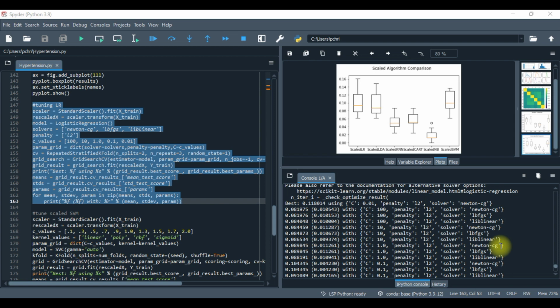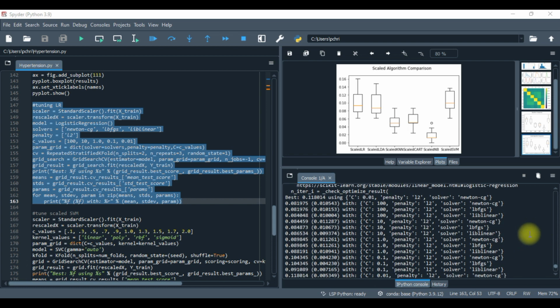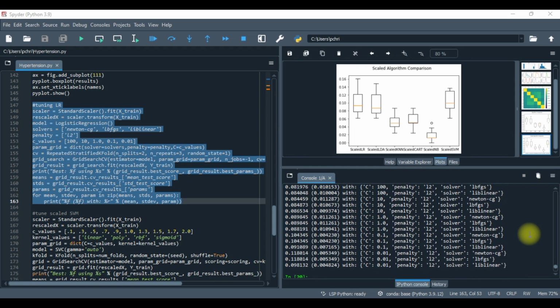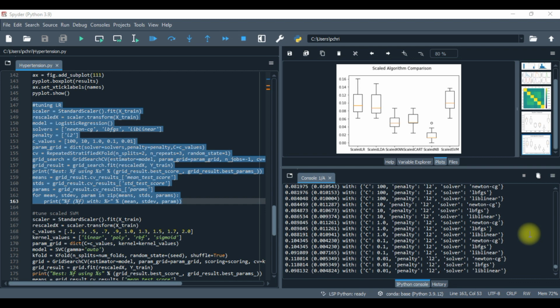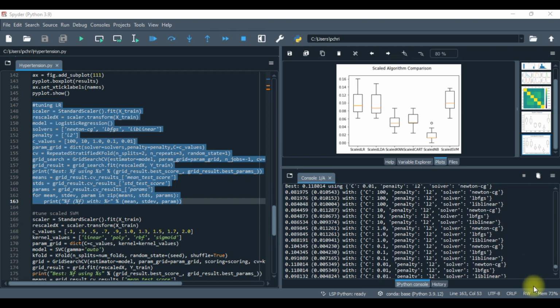For more information on that, you could look under Python documentation for logistic regression, and they have all the other means and standard deviations below with the C levels. Now let's go work on the support vector machine.